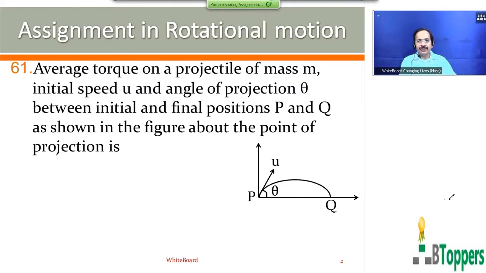So I am going to discuss the solutions for the questions in the assignment in rotational motion starting from question number 61 onwards. Come on, look at the screen for question number 61. Average torque on a projectile of mass m, initial speed u, and angle of projection theta between the initial and final position P and Q, as shown in the figure, about the point of projection is. So look at the solution here in the general way.